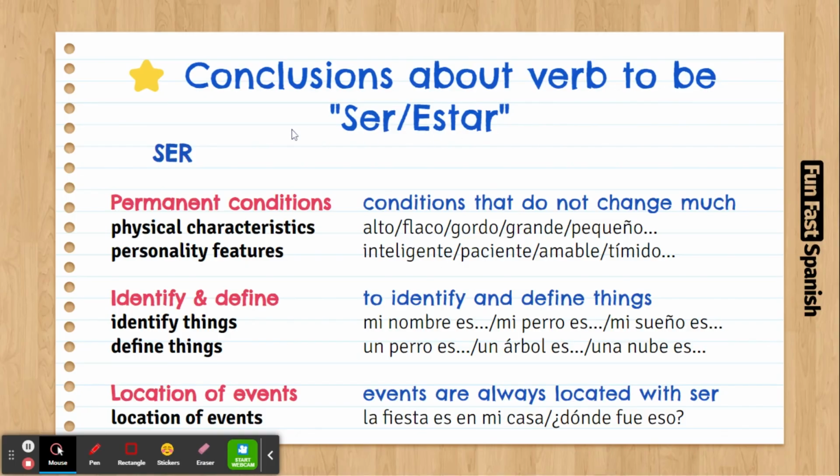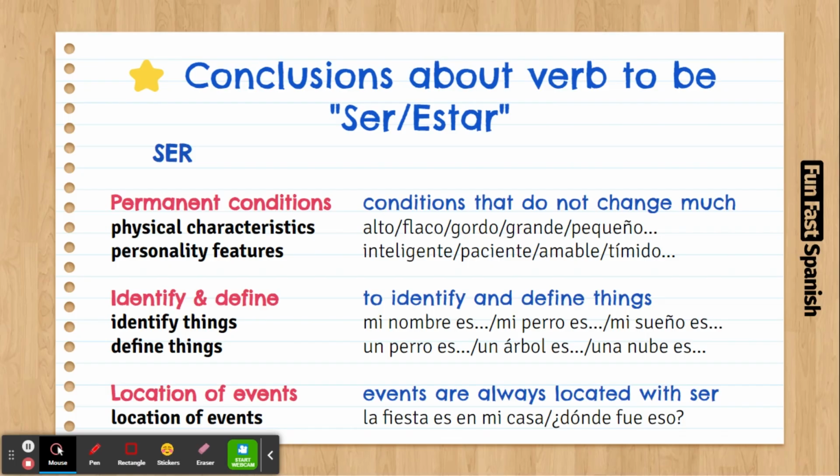Today's video is about the conclusions about the verb to be, ser, estar. This could probably be one of the most important videos you are going to see, because the verb to be is kind of tricky. Many students get frustrated because they don't nail the verb. They don't know how to use it correctly. But here, everything is going to be condensed, and you're going to find the answers and how to use it.